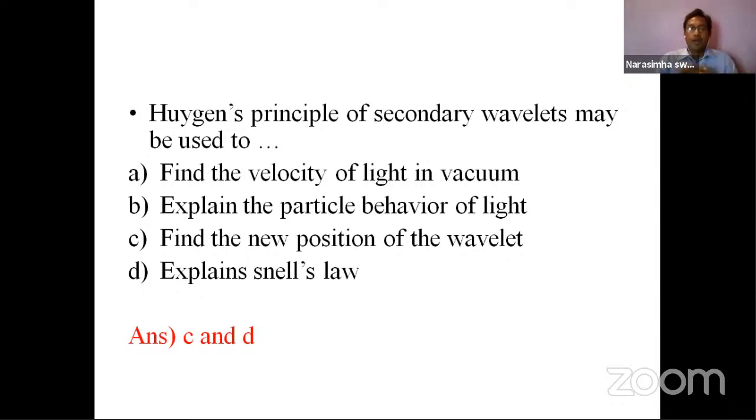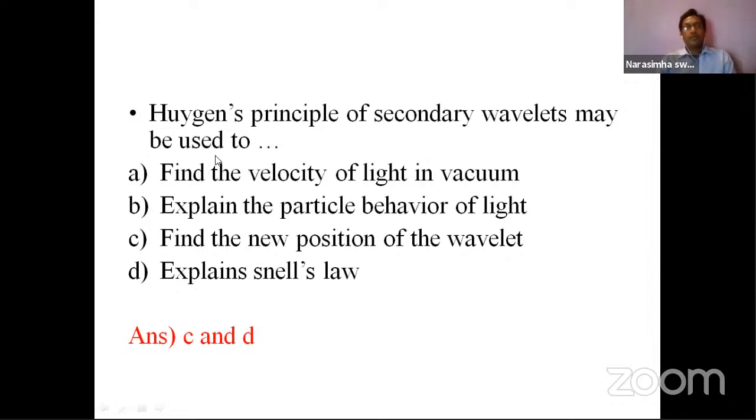When two waves A bar and B bar are incident on the medium, at point A the first particle starts vibrating and sending the secondary wavelets. With that, we can identify the position of the wavelet. And in the morning, we derived the expression for it and proved that refraction is explained by Snell's law. What is Snell's law? N1 sin i equals N2 sin r, where N1, N2 are the refractive indices. We proved that in the morning.